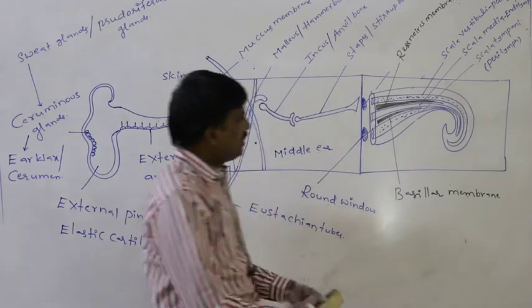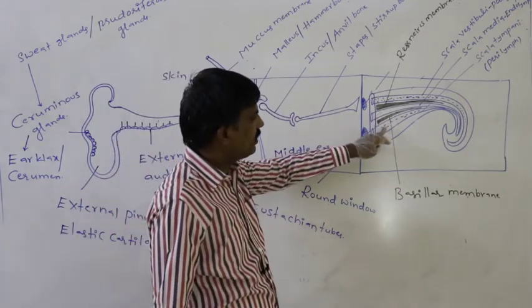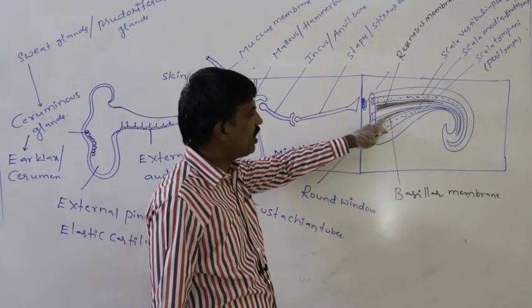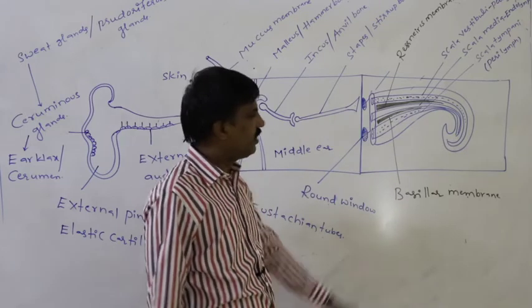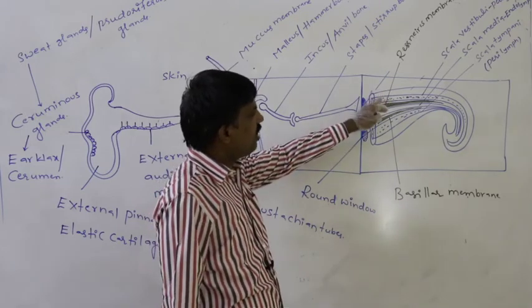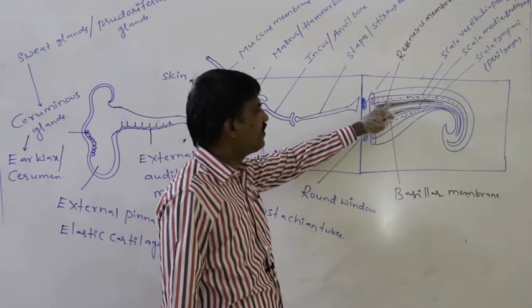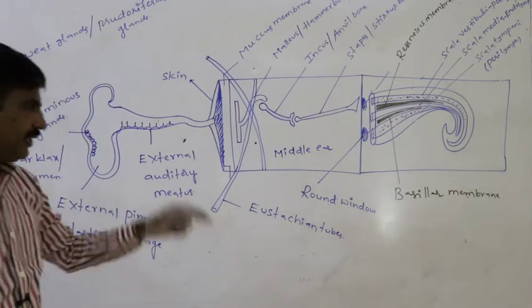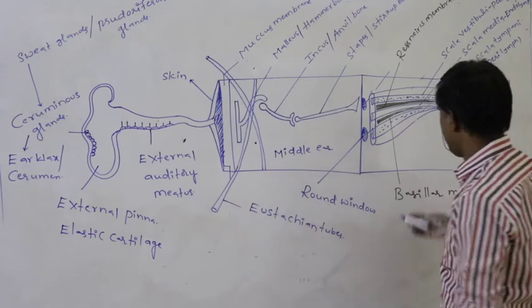So this is the scala media, and this is the scala tympani. Between these two, the membrane which is present is the basilar membrane. Between the scala vestibuli and the scala media, the membrane is Reissner's membrane.